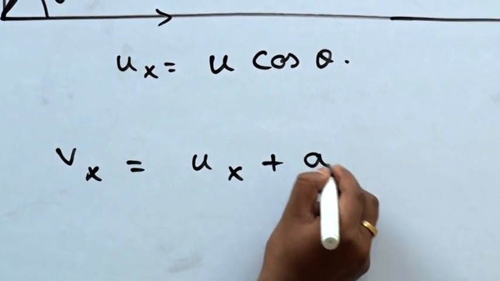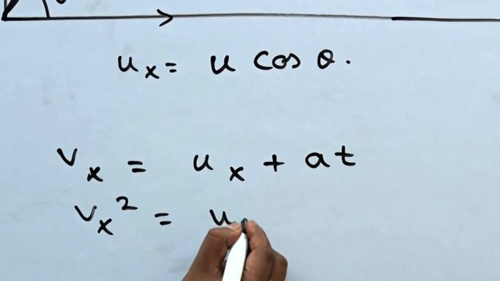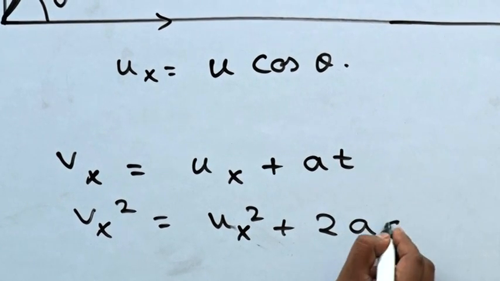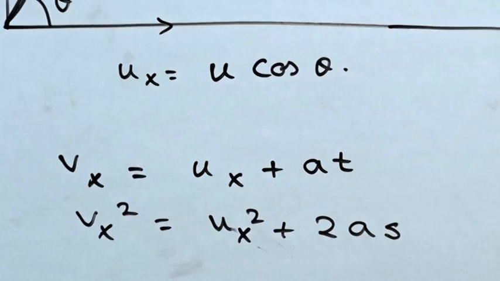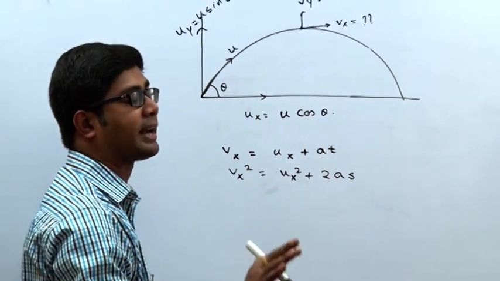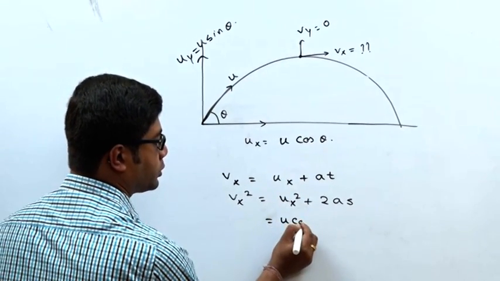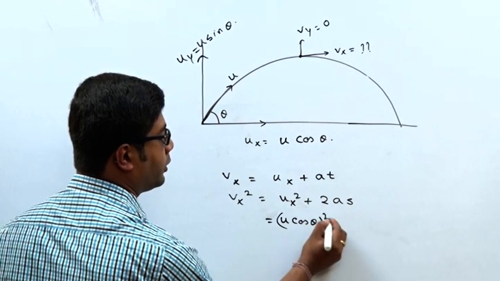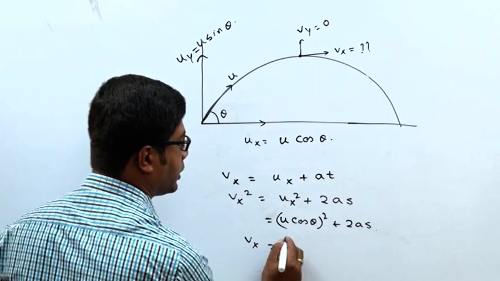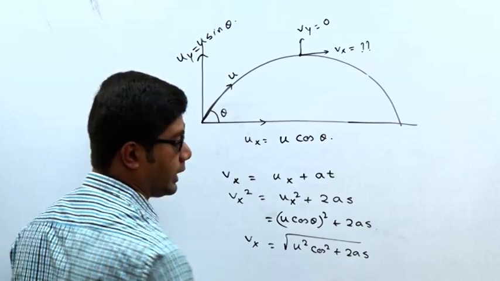Vx square will be ux square plus 2as, where a is not g. Along y it is g, along x it is the normal acceleration a; g is acceleration due to gravity. Ux is u cos theta, so Vx is root over u square cos square theta plus 2as.